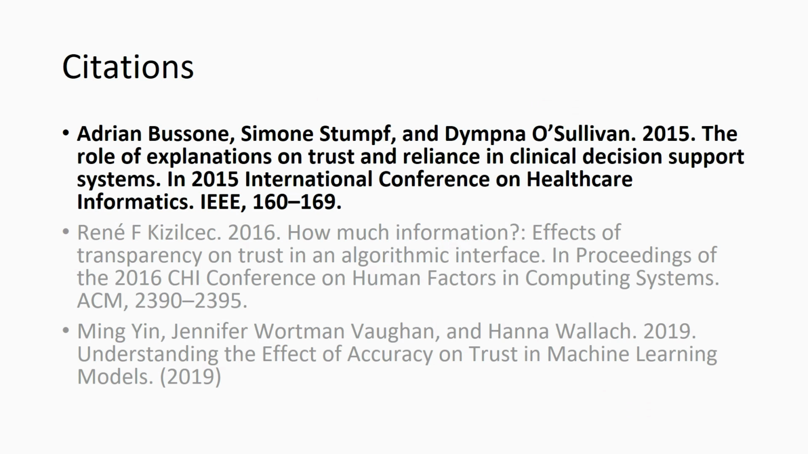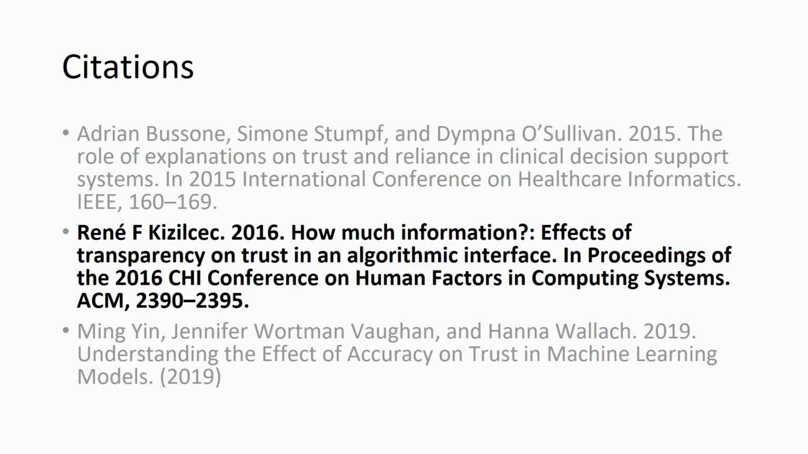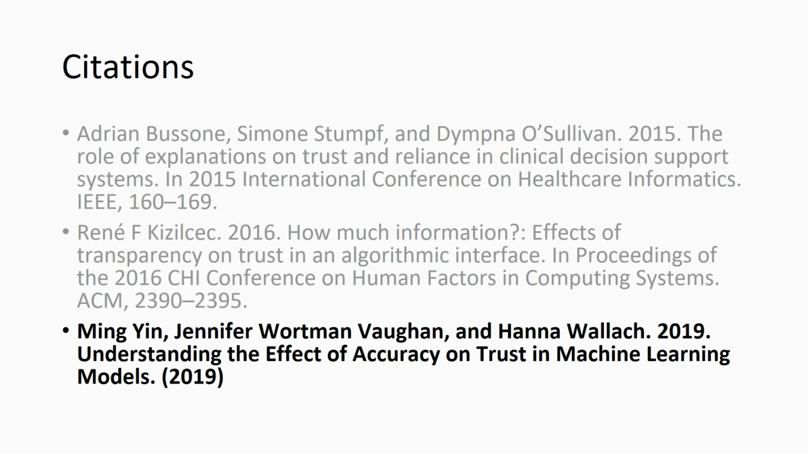Previous work includes Busan et al., who conducted a user study that used medical systems to distinguish the positive impact explanations had on trust and reliance. Kiselek et al. determined that highly detailed explanations could confuse the users and lead to their mistrust in the system. Yin et al. showed user trust is significantly affected by the observed accuracy of a system.